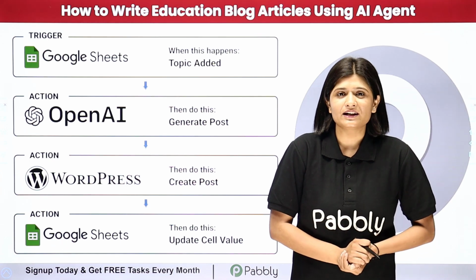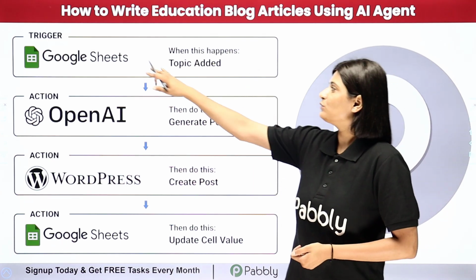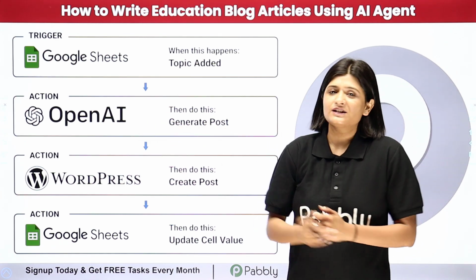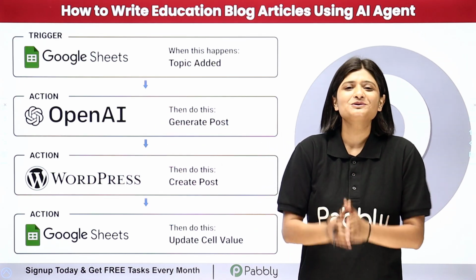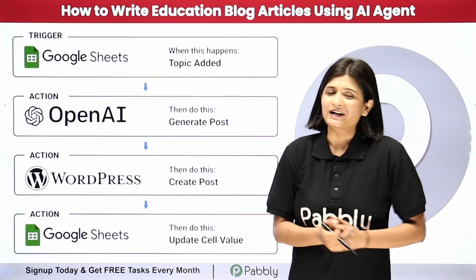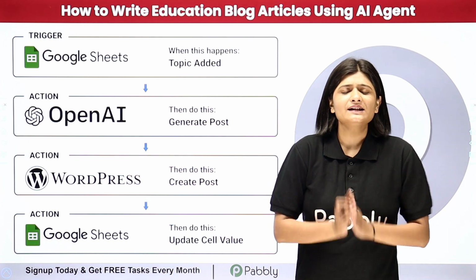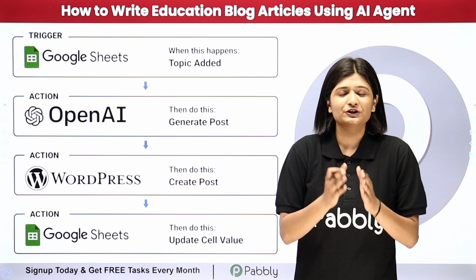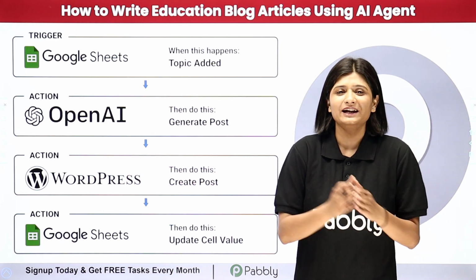My objective is whenever I add a new topic in my Google Sheets spreadsheet, the article or the post should be automatically generated with the help of OpenAI. Here I'm going to use my AI agent as OpenAI and the post should be automatically created on my WordPress. Doing this manually is a very time-consuming task, so I'm going to completely automate this process, and to do this automation, I'm going to use Pabbly Connect.